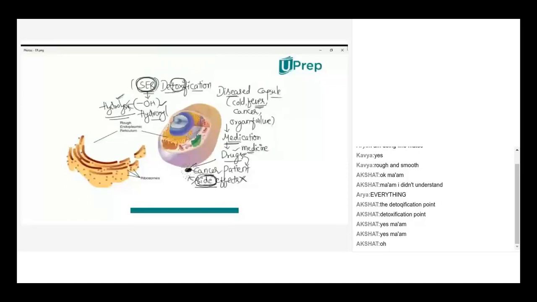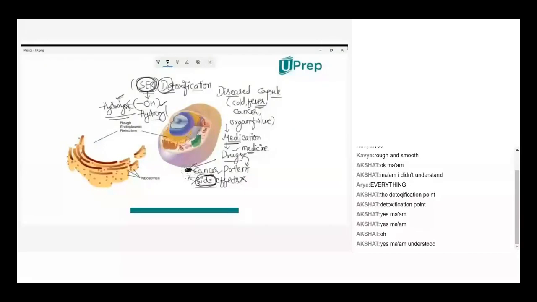Am I clear with detoxification? Ma'am, the side effect will have hydroxyl, it will get soluble with water, and then how can it get detoxified? See, how the hydrolysis is detoxifying is the point of your interest, isn't it?